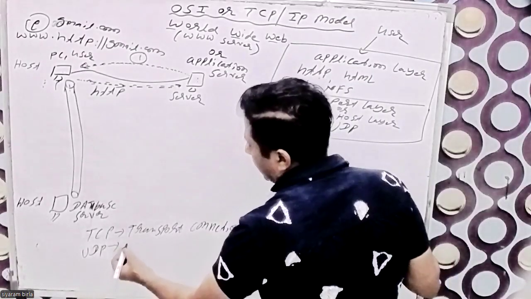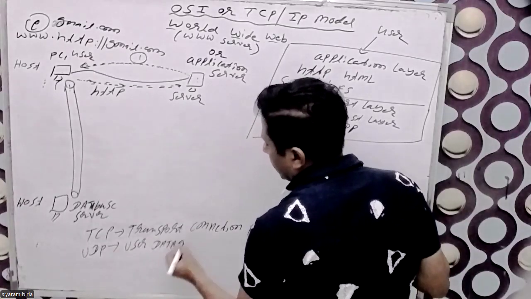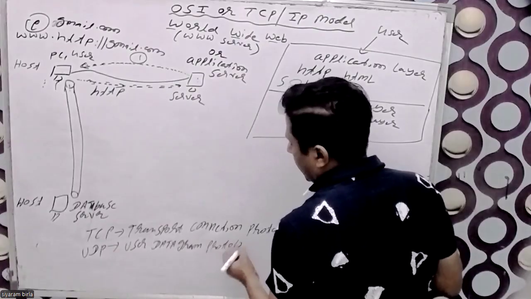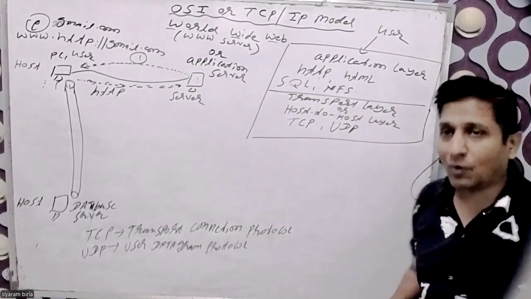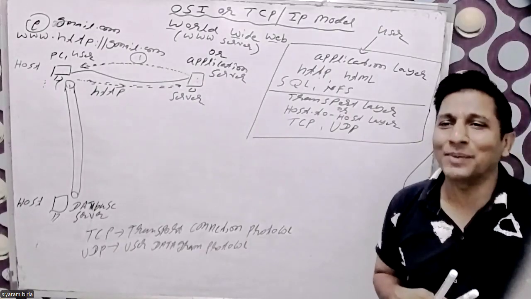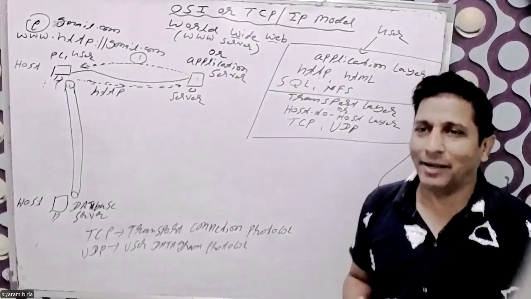Another one is the UDP, user datagram protocol. These are the full forms. But what is the meaning of TCP and UDP?